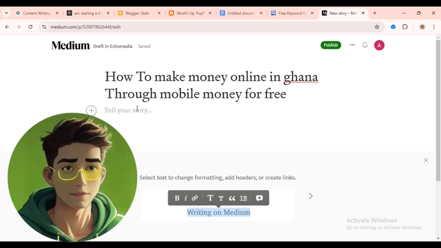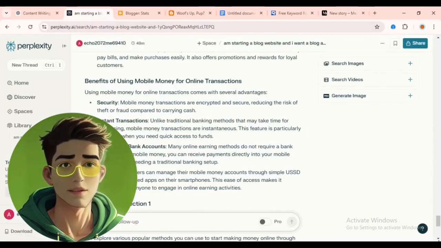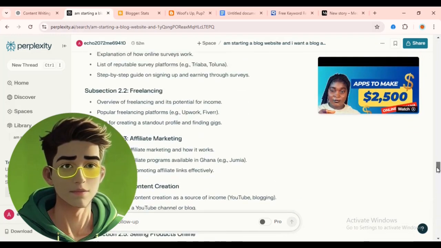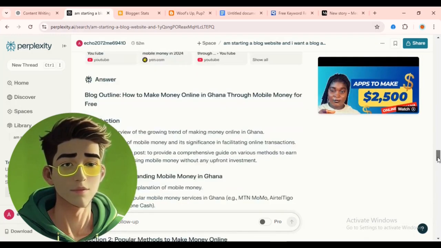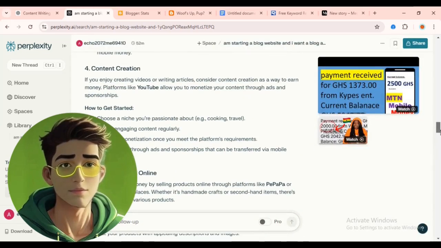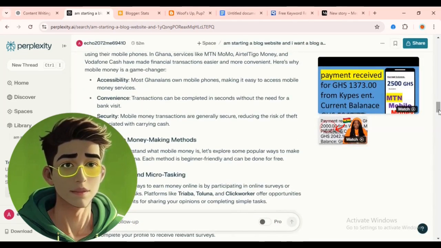Then here you're going to put in your story. So let me go to our AI writer. Then let me copy the very first one that we generated, the one that we generated in a very simple way. Okay, so let me copy this one over. Then copy this one.